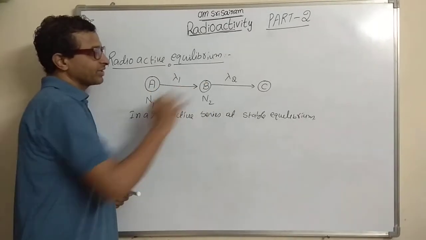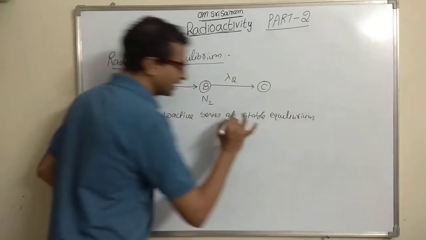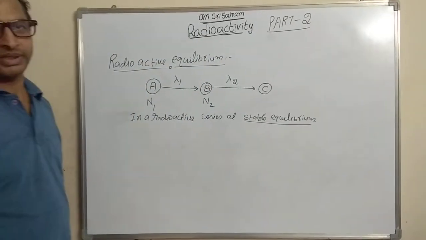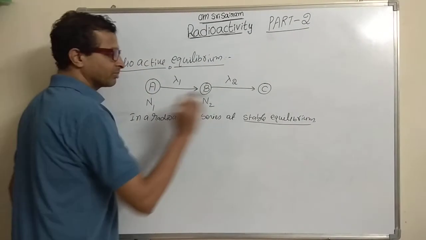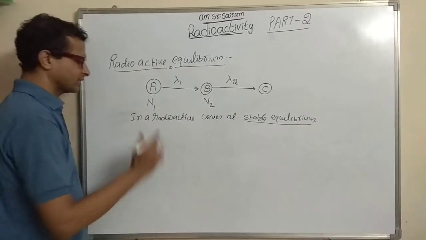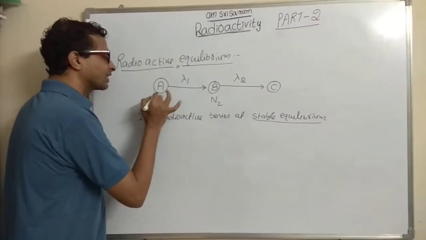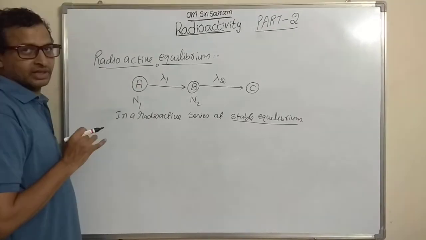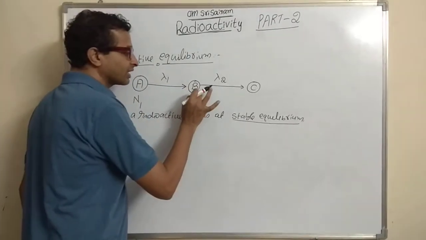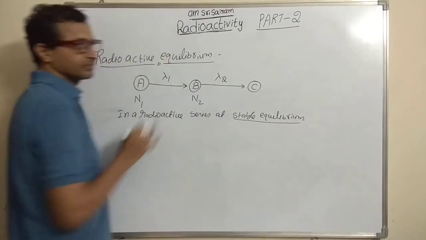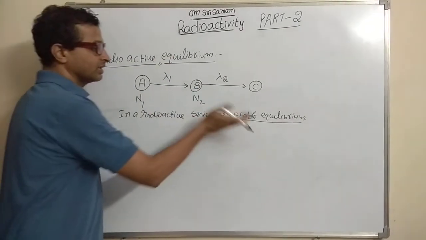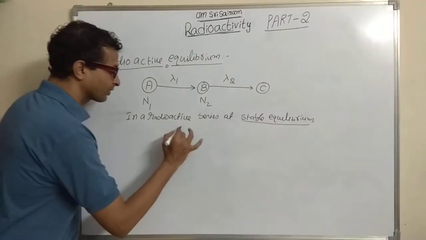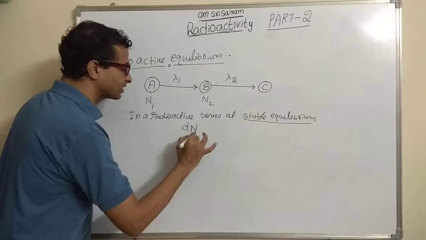In the case of a radioactive series, at equilibrium condition, the rate of disintegration of A is equal to the rate of disintegration of B. Then this series is said to be at equilibrium condition.